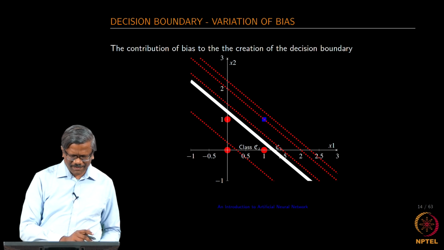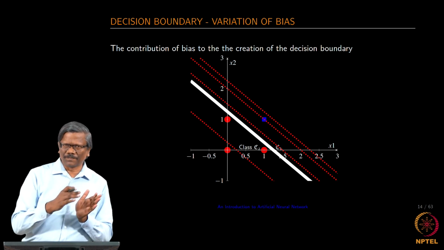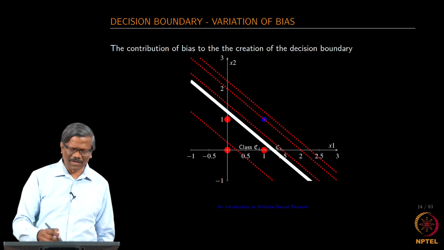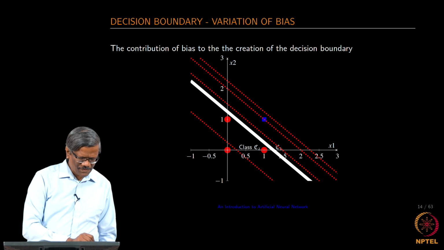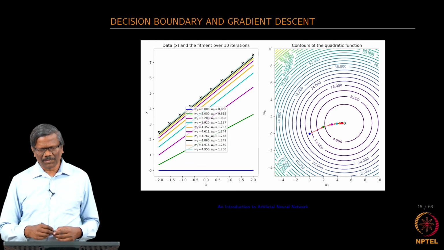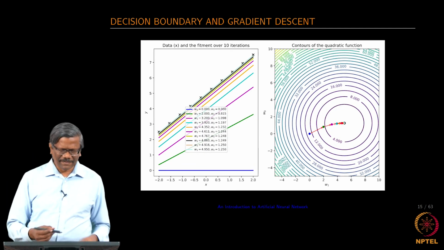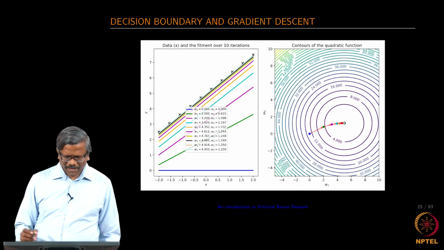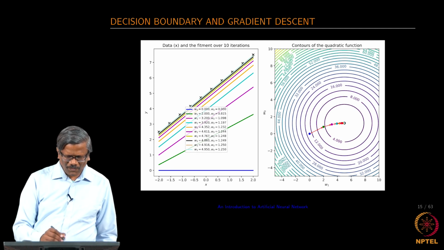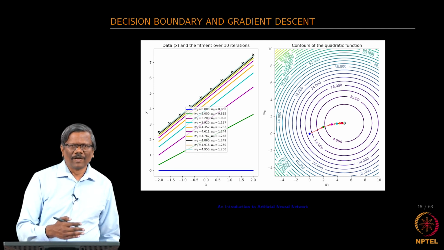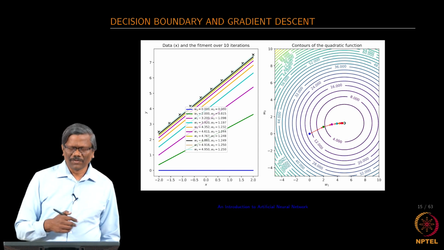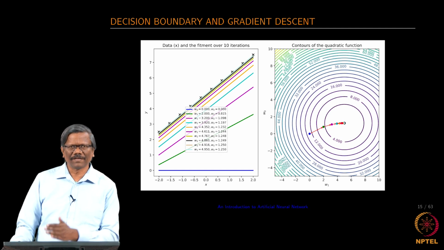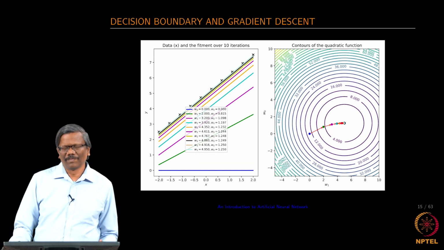So, you can actually write a program to show how the boundary changes during the iterative process. So, that is what I have shown here. And this is another example where I have taken a certain set of inputs, about 10 points, okay. And I know to which class each belongs. What I do not know is how to fit that. The fitment is not known, the fitment is learned during the iterative process.